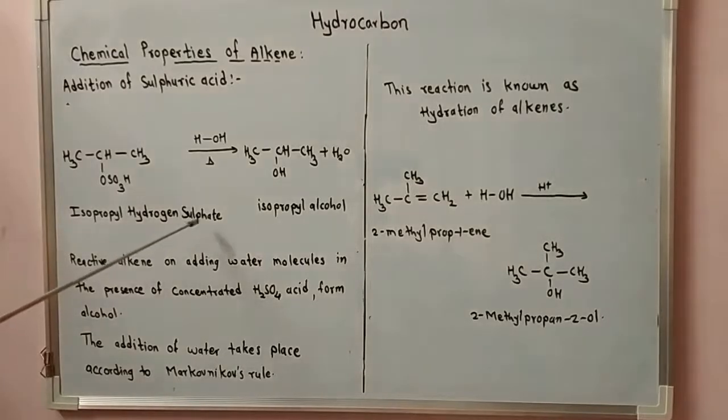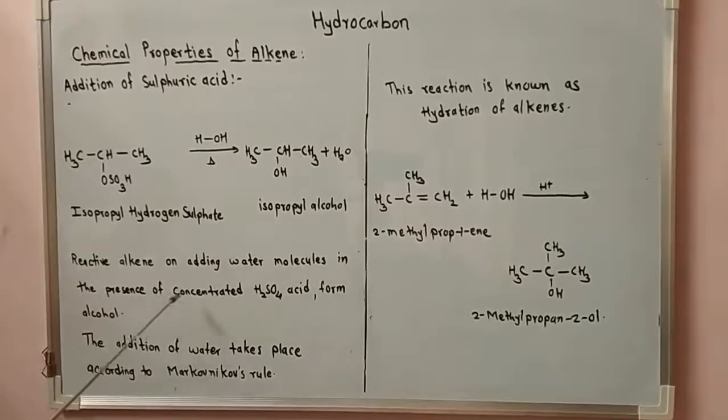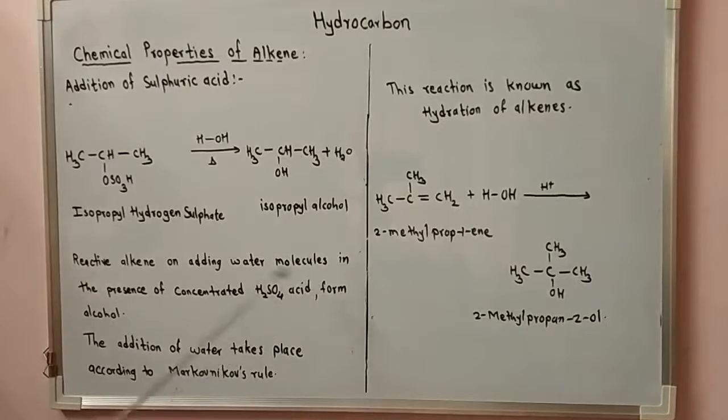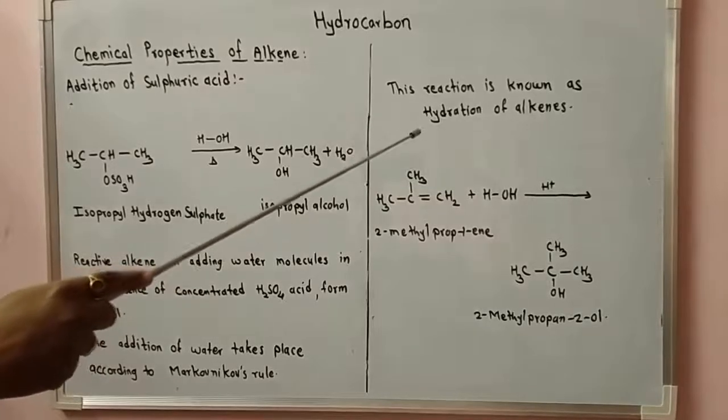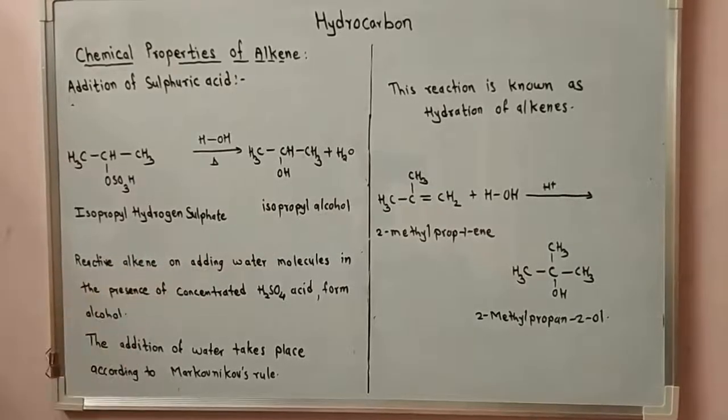Isopropyl hydrogen sulfate is converted to isopropyl alcohol. CH3CHOSO3H CH3, with water, when heated, gives CH3CHOH CH3 plus H2SO4. Reactive alkenes on adding water molecules in the presence of concentrated sulfuric acid form alcohol. The addition of water takes place according to Markovnikov's rule. This reaction is known as hydration of alkenes.